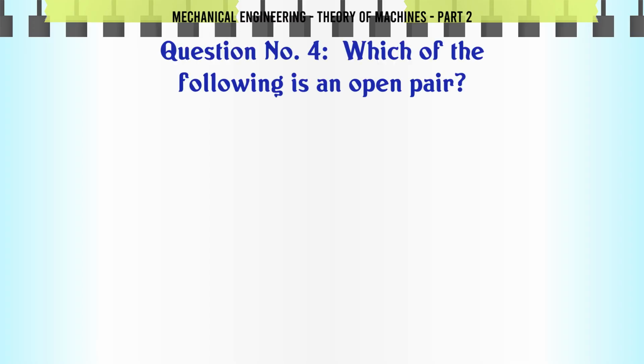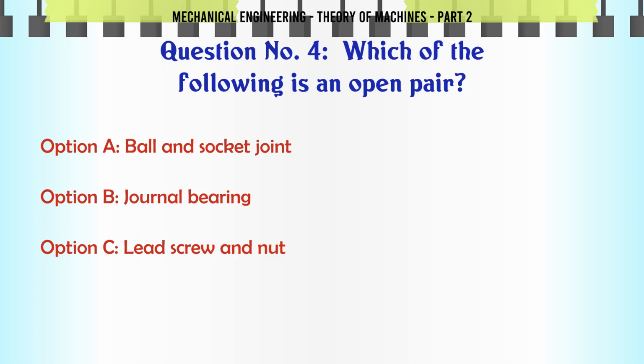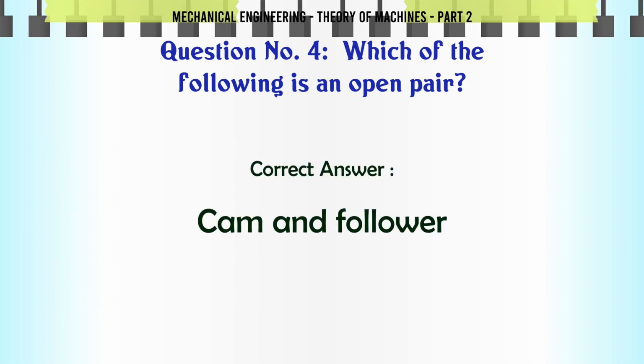Which of the following is an open pair? A. Ball and socket joint, B. Journal bearing, C. Lead screw and nut, D. Cam and follower. The correct answer is cam and follower.